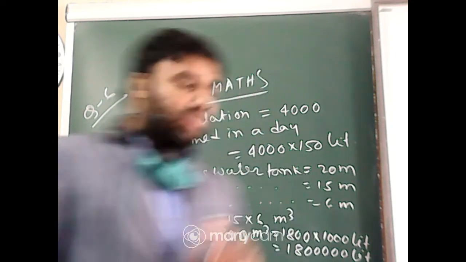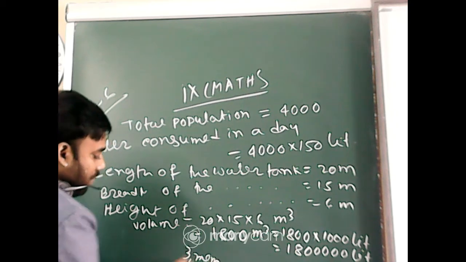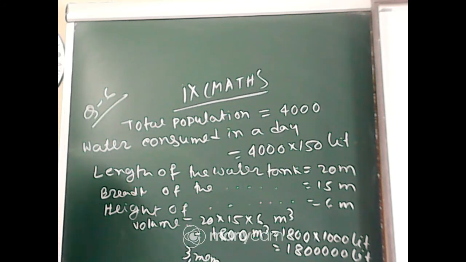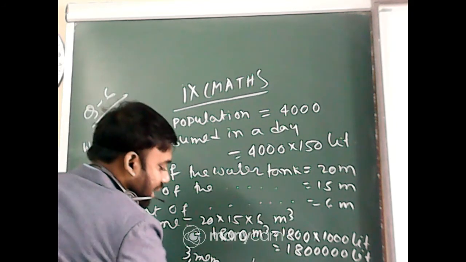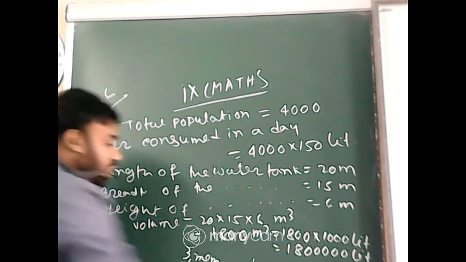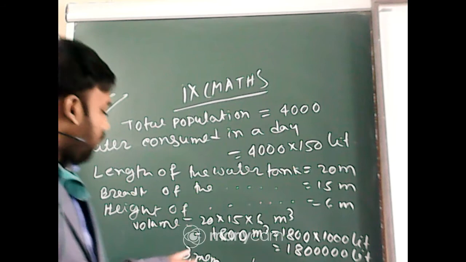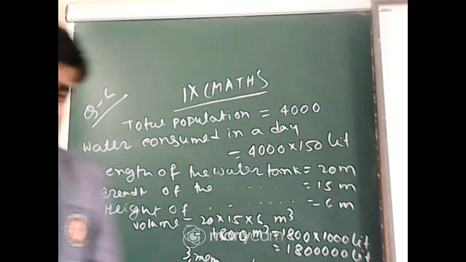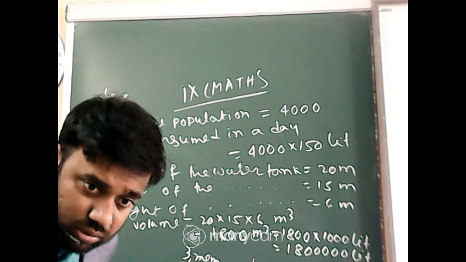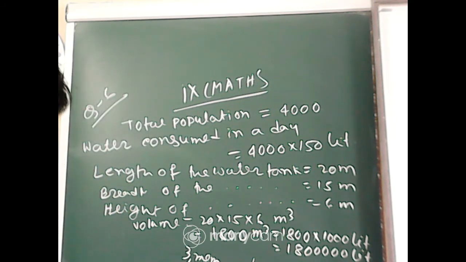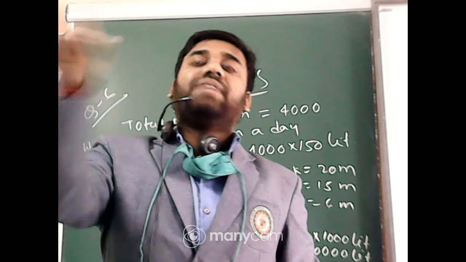Now students, I am telling you another sum. In a family there are three members, and each of them needs 2 liters of water for drinking each day, and a water tank has 30 liter capacity. If that water tank is full, how many days will it last for the 3 members? Tell me the answer quickly. Abhinandan, very good. Amrita, very good. Because each day the total consumption is 6 liters, and 30 liters is there, 30 by 6 equals 5 days.